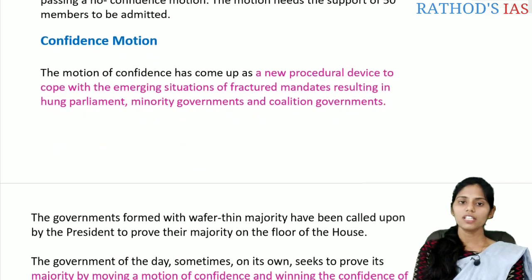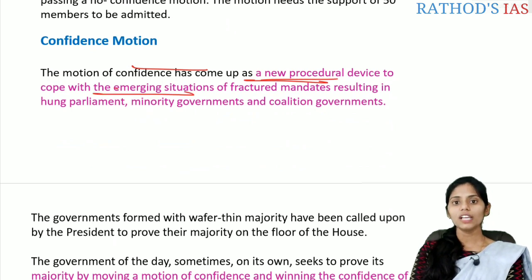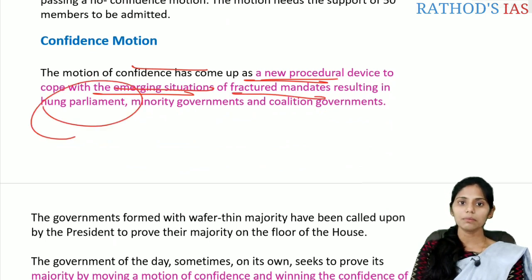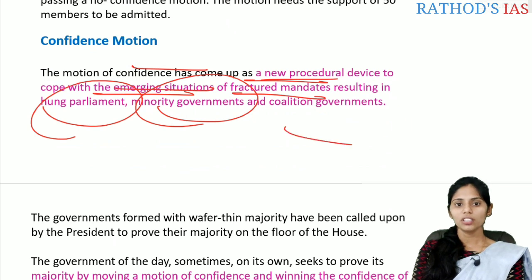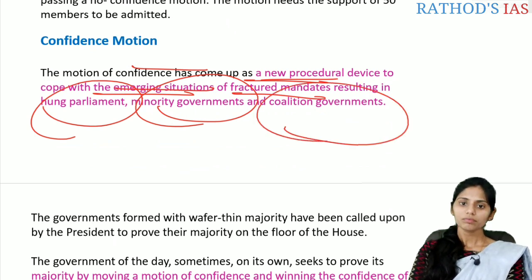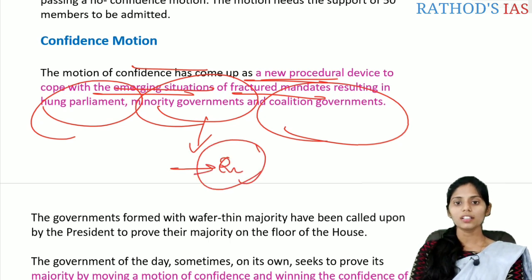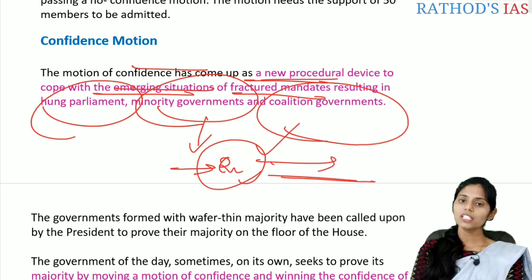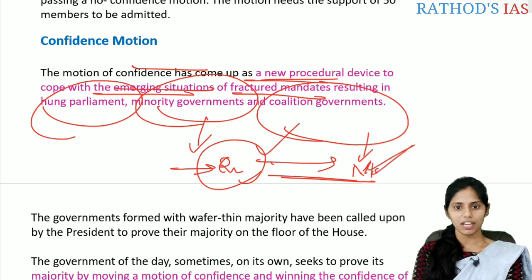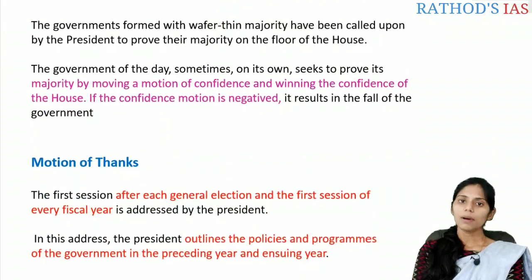And the next one is the confidence motion. Here, this motion of confidence has come up as a new procedural device mainly to cope with emergency situations of fractured mandates resulting in a hung parliament, minority governments, or coalition governments. That means if there is a doubt that the ruling party does not have the majority in the house, they can go for the confidence motion. If in the confidence motion they get the sufficient majority, then that government will survive. Okay, this is about the confidence motion.